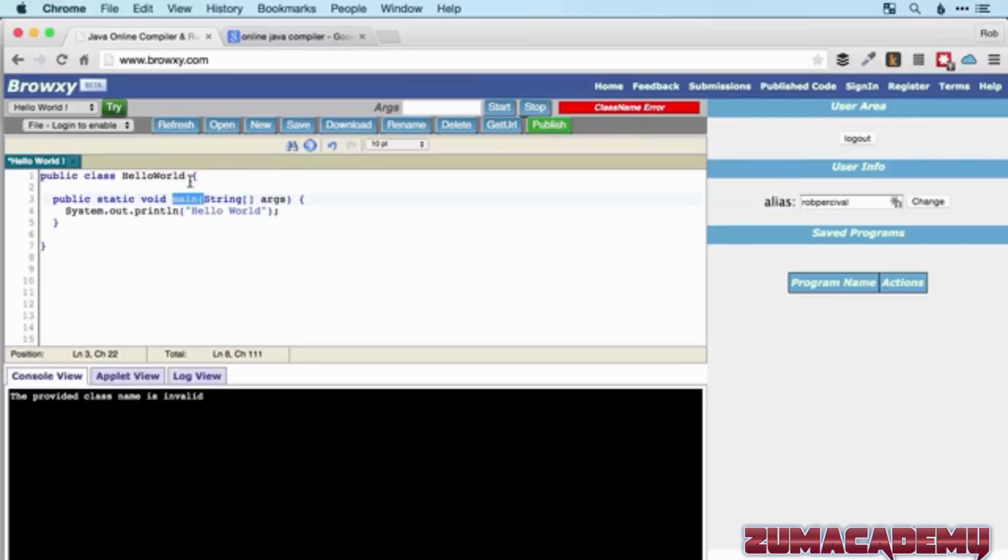And they are just chunks of code that do something, like display hello world, for example. So don't be afraid of the word method. It just means a chunk of code that does something. So every Java program, again, has to have a main method. And essentially, that method is what is going to run when the Java program is executed.